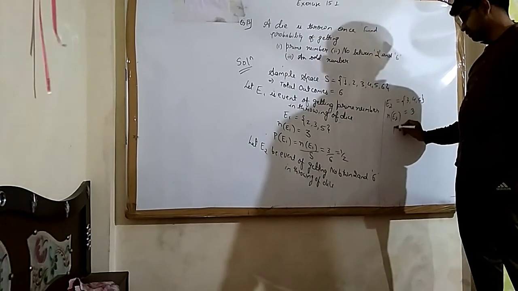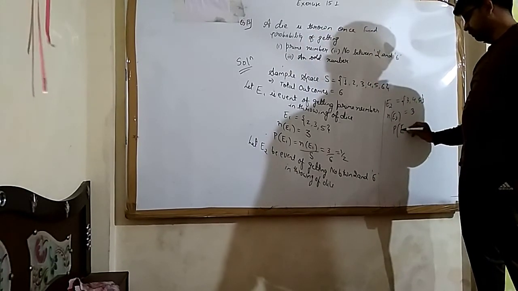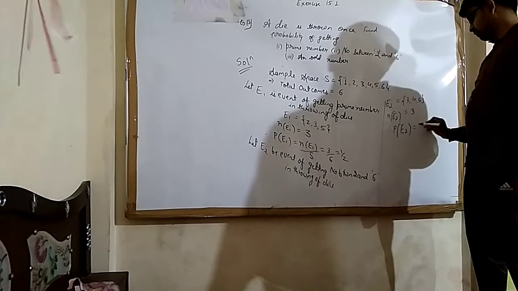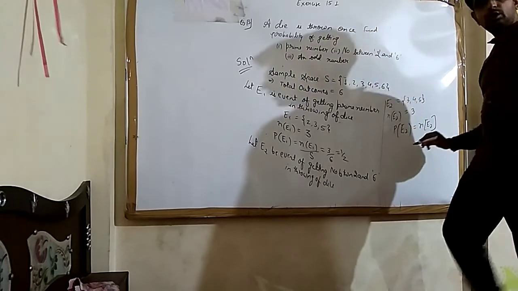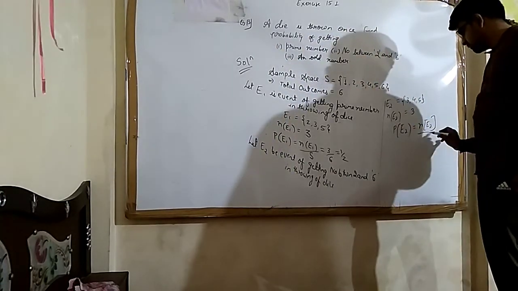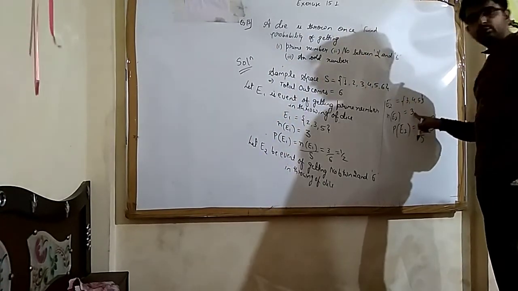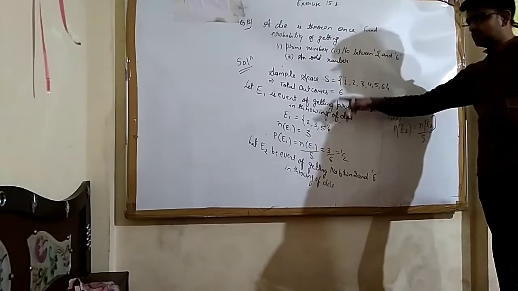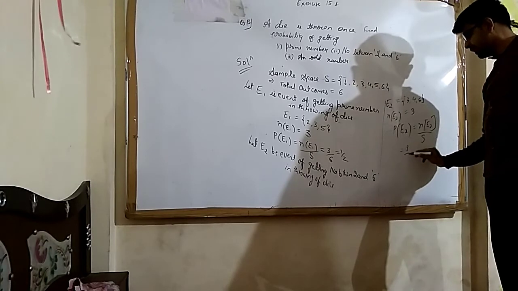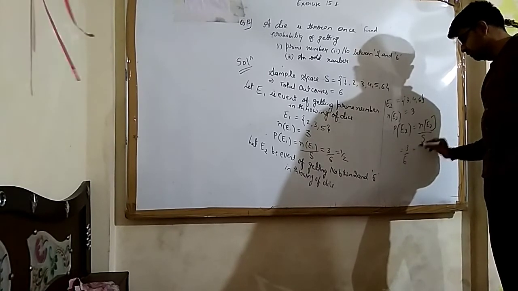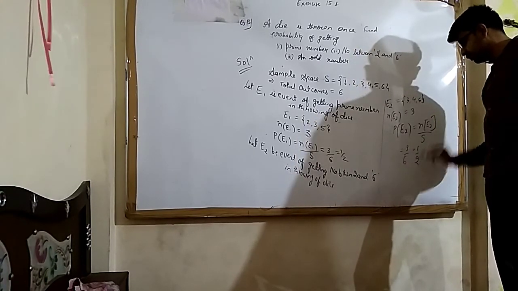Therefore the probability of E2 will be n of E2 upon n of S. n of E2 is 3 and n of S is 6. So again 3 by 6, which will be 1 by 2.